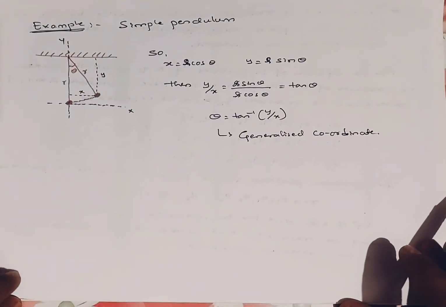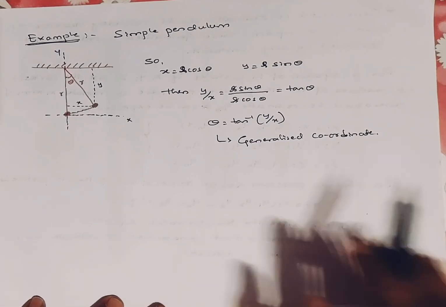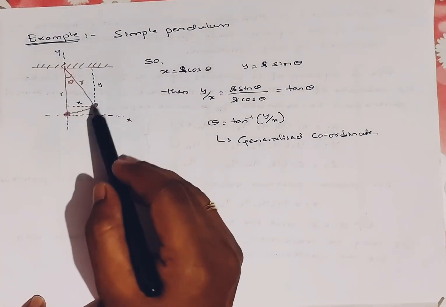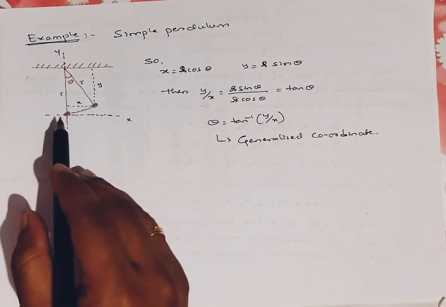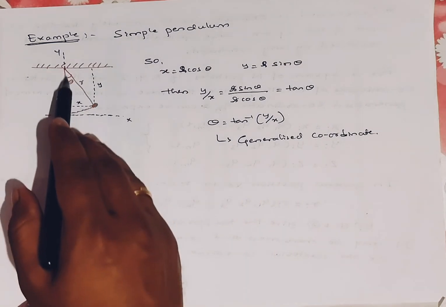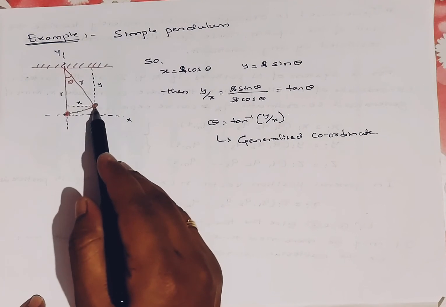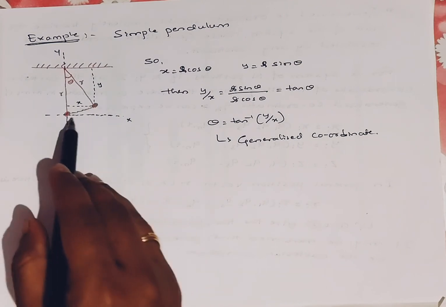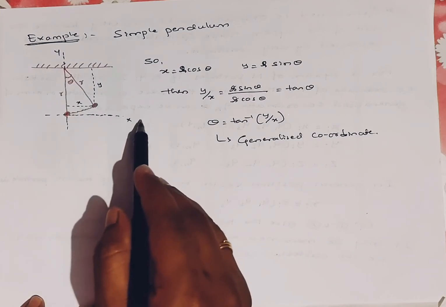And lastly, with one example I am going to conclude. Here I have taken a simple pendulum, as I explained before. The simple pendulum is displaced here. With the help of Cartesian coordinates we can specify its position. I take a y-axis and x-axis.